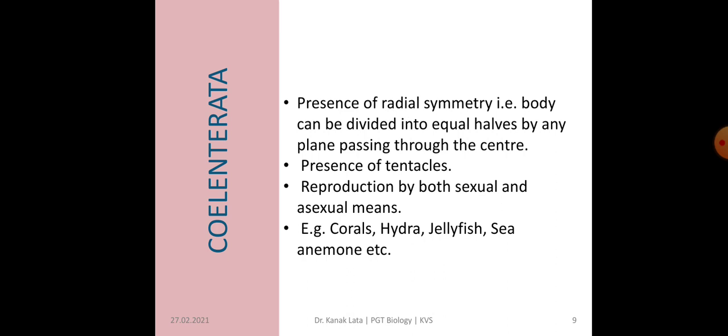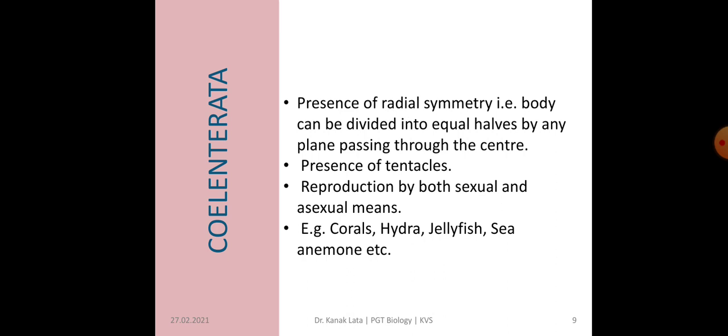There is presence of radial symmetry. Radial symmetry means the body can be divided into two equal halves by any plane passing through the center. There is presence of tentacles. This is a very important characteristic feature for identifying the members of Coelenterata.